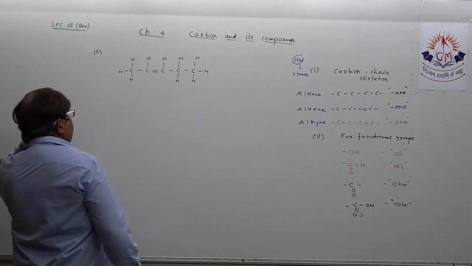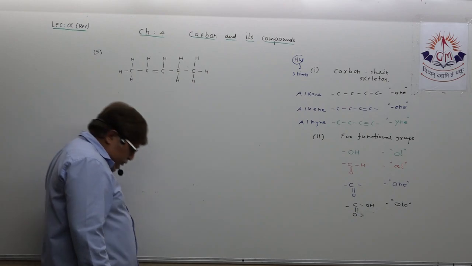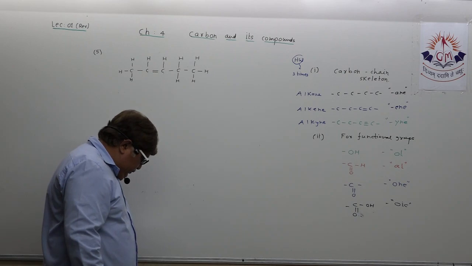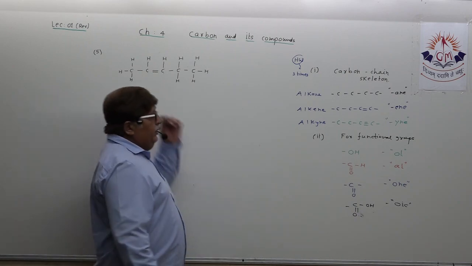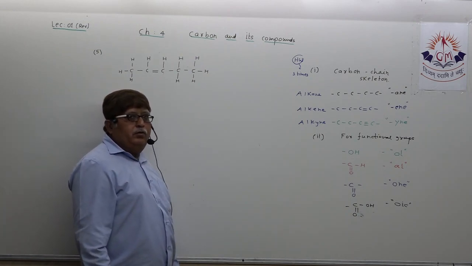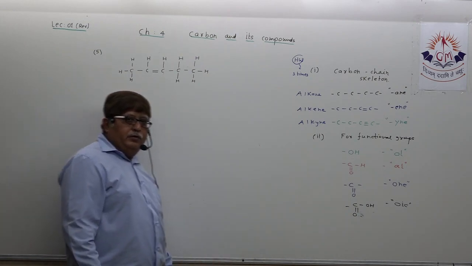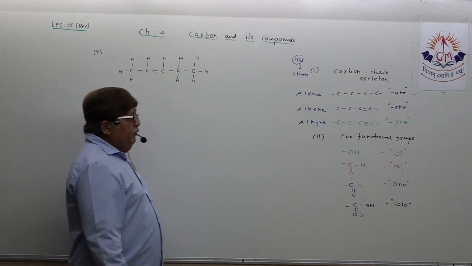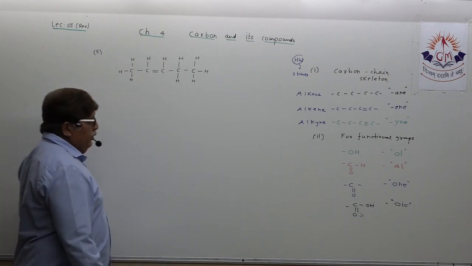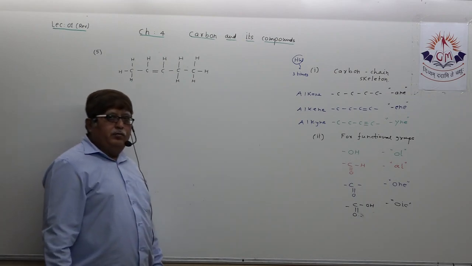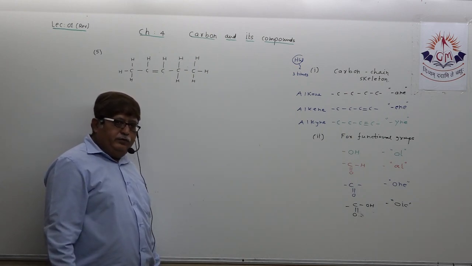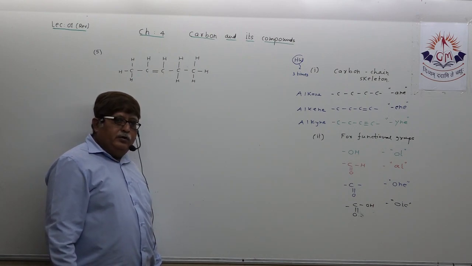Okay. See, dear student, first, golden rule. What is the golden rule first? Verify if there is presence of any functional group. No. Cancel rule number 2 from your mind. First, carbon skeleton: single bond? No. Triple bond? No. Double bond? Yes. Okay, so ENE suffix fixed. Count the number of carbon atoms.